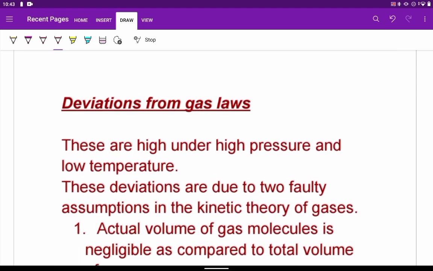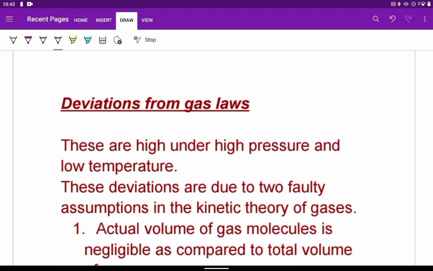Now, just as I stated, there are deviations from gas laws. Under high pressure and low temperature, what will happen? When the pressure is high, naturally the molecules will be close to each other, so it is totally against the assumption that intermolecular attractions are not present. So why do we find the deviations from the gas laws? The main reason is because of two faulty assumptions in the kinetic theory of gases.